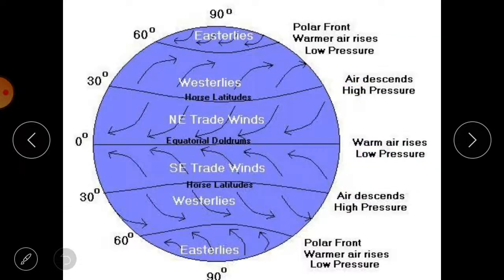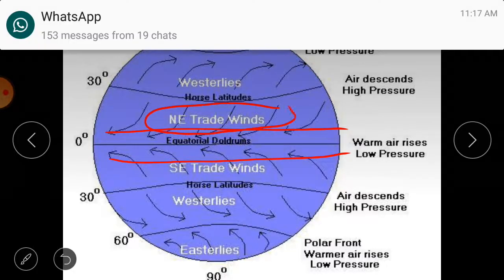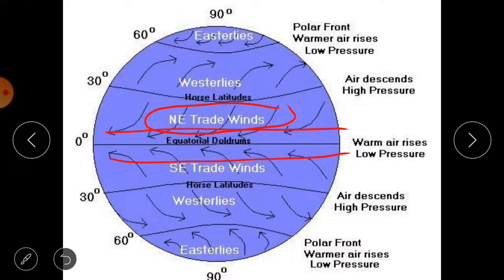Look at this picture. Here you can see the different zones of earth, that is the equatorial zone, then tropical and the polar regions. The winds that blow towards the equator are known as northeast trade winds in the northern hemisphere and southeast trade winds in the southern hemisphere.